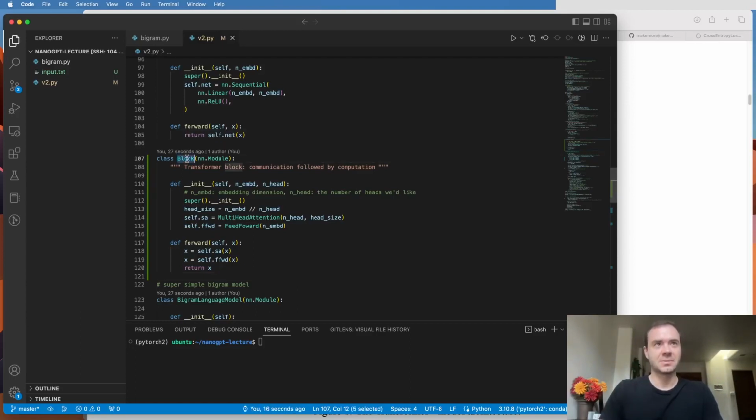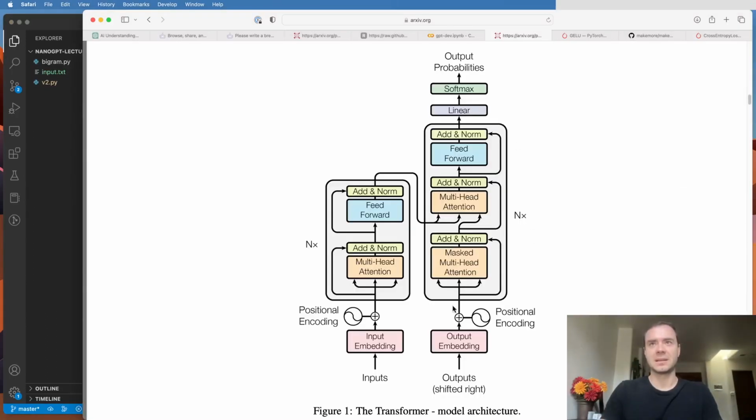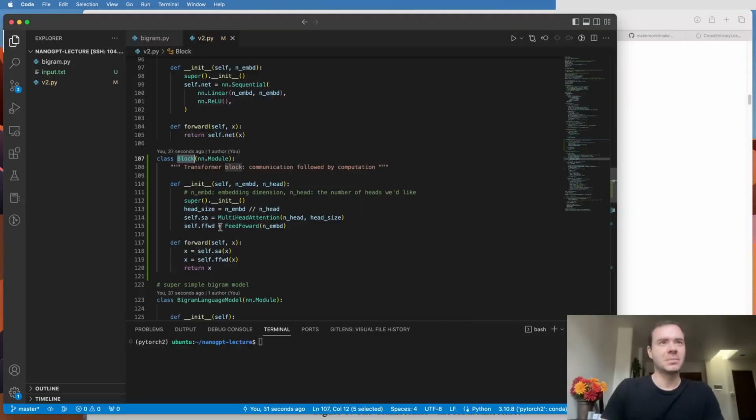We'd like to do something like this. We have a block, and this block is basically this part here, except for the cross attention. Now the block basically intersperses communication and then computation. The communication is done using multi-headed self-attention, and then the computation is done using a feed-forward network on all the tokens independently.